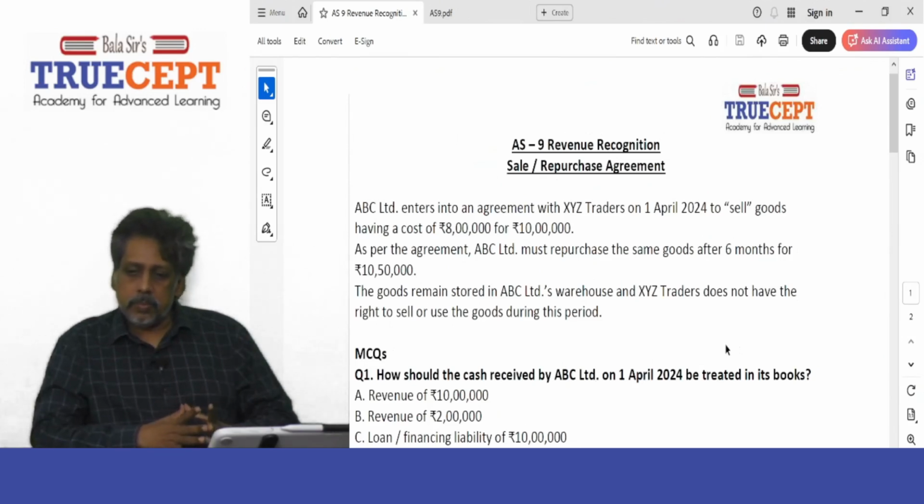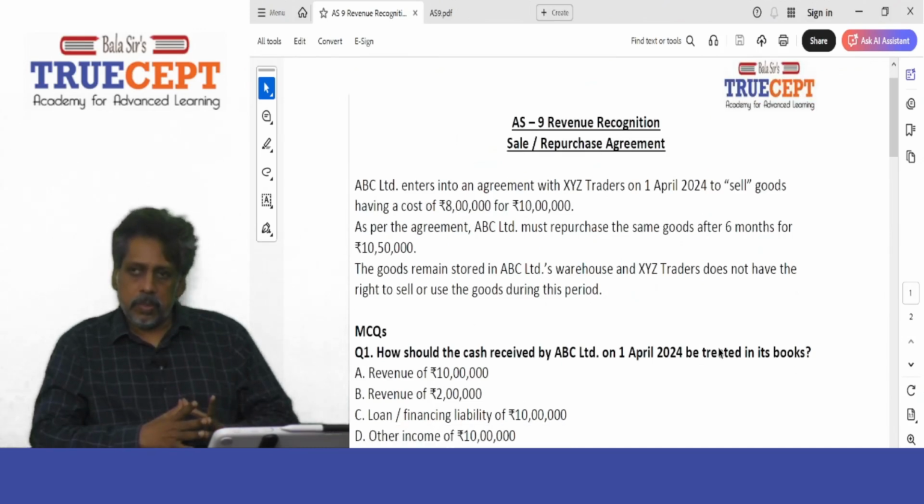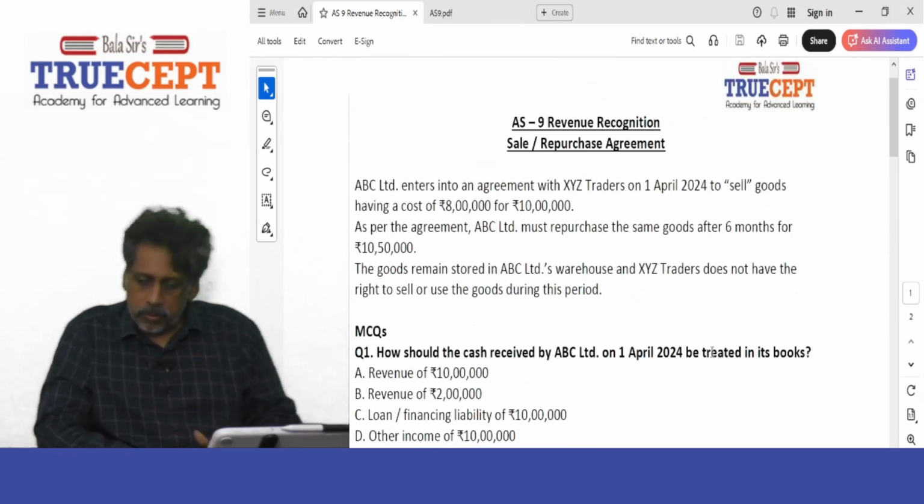The goods remain stored in ABC Limited's warehouse and XYZ traders does not have the right to sell or use the goods during this period. Now you saw that the goods will be still lying with you people and I do not have the right to sell the goods during those 6 months, because you have the right to repurchase the goods for rupees 10 lakh and 50,000 after 6 months. That is an MCQ. Now that is a question thrown at you.